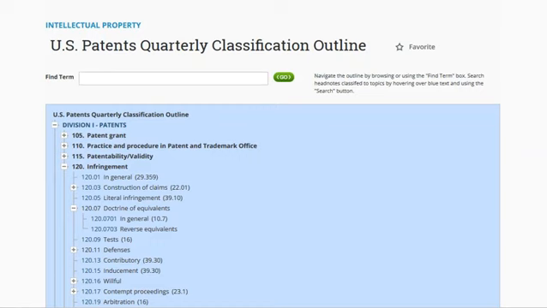Expand the outline to see all the points of law in the USPQ outline of intellectual property law, or click to see cases digested under that point.